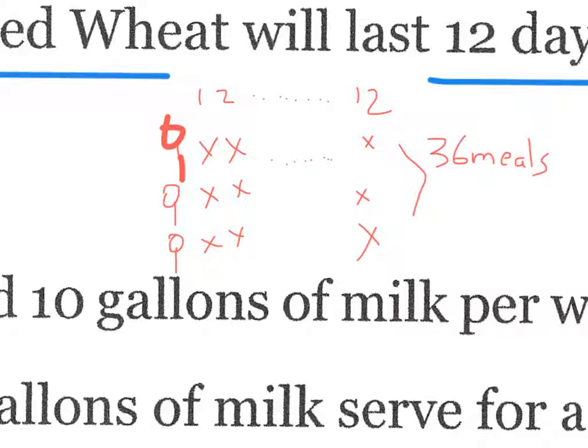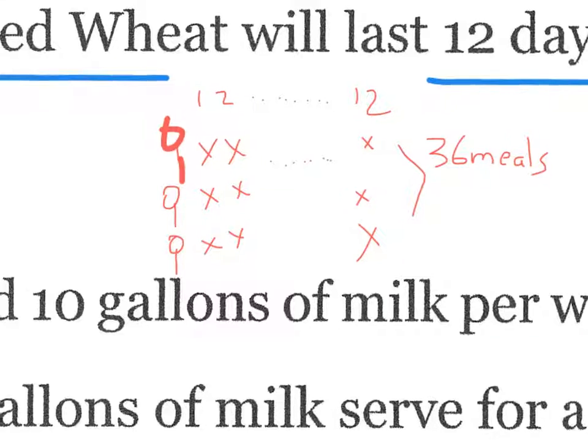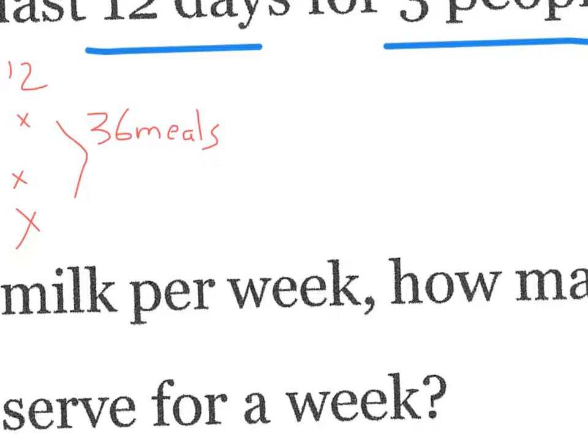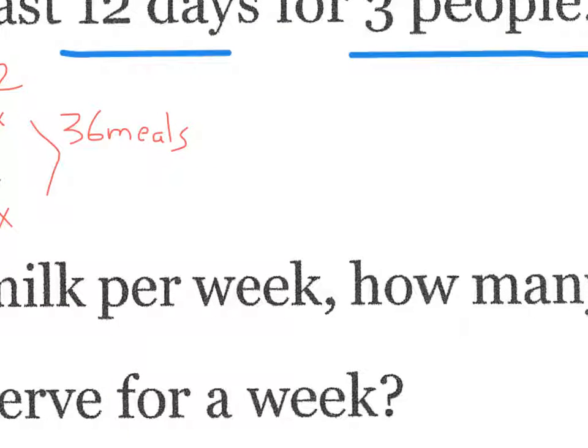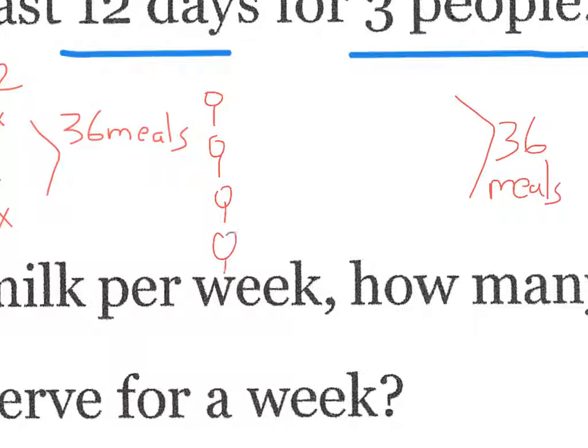But now we say, well, what if we had 4 people? So let's take a look at that. We have 4 people, and we have 36 meals altogether. We're going to have 36 meals of these delicious shredded wheat. But now each day we've got 1, 2, 3, 4 people. So the first day, 4 people eat shredded wheat. The next day, 4 people eat.